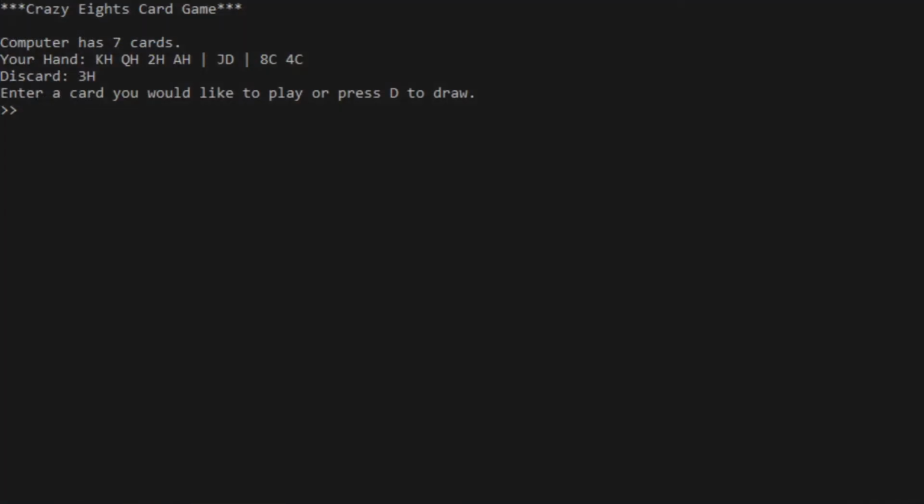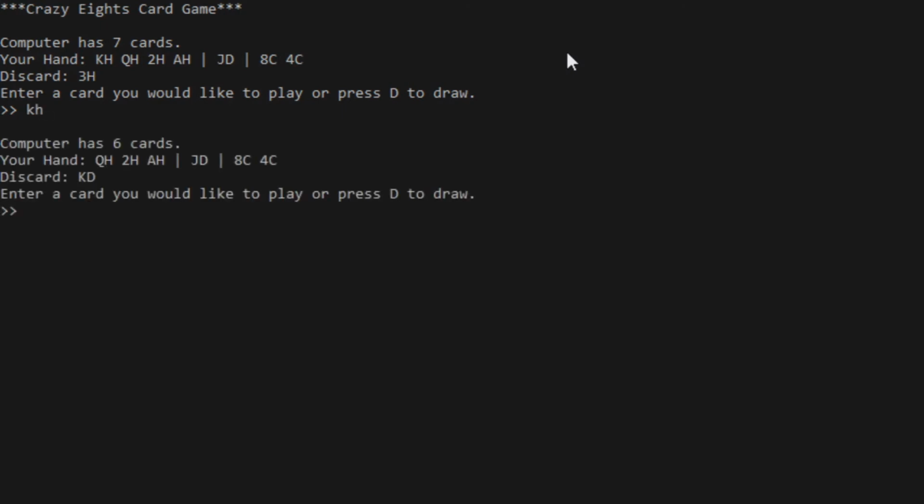Okay, so now I'm going to demonstrate our final project. At the top there, we have the number of cards the computer has, and then we have the user's cards, the discard card, and that's going to prompt us to either play a card or draw a card. So in this situation, the discard's 3 of H. I'm going to play the King of H. Computer plays King of Diamonds. I will play the Jack of Diamonds.